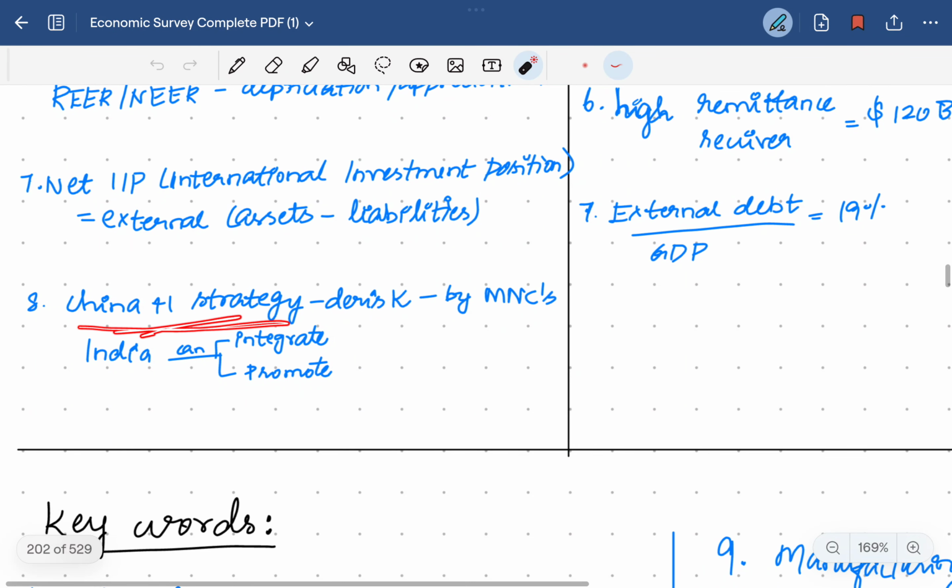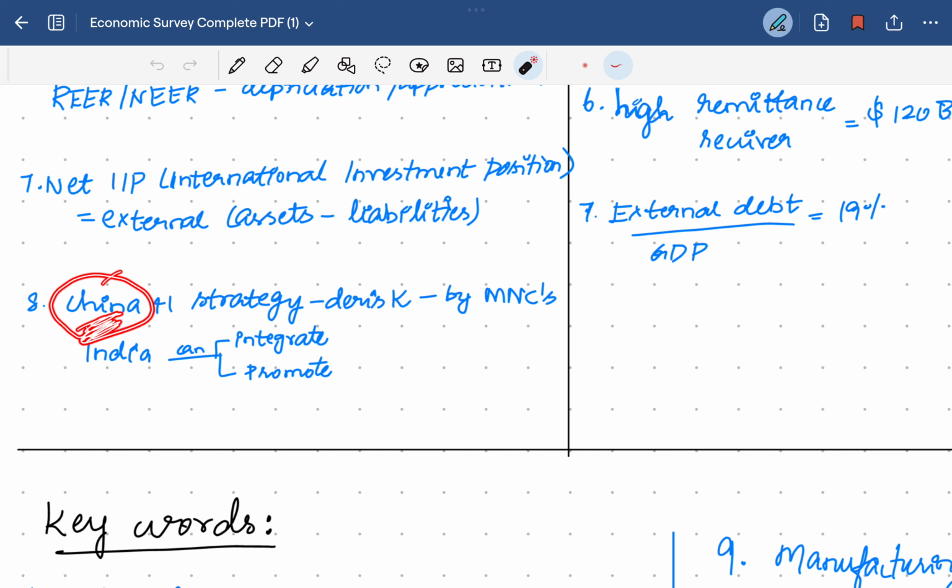Then the China plus 1 strategy, that is the corporations or multinational companies are shifting the Chinese production and manufacturing parts to another country due to protectionist measures. They are looking for other countries, for example Singapore, India, and some others, as a China plus 1 strategy. India can integrate or promote the strategy. For example, India can integrate this policy, or it can promote it through FPI or FDI investments to reap benefits from this China plus 1 strategy policy.